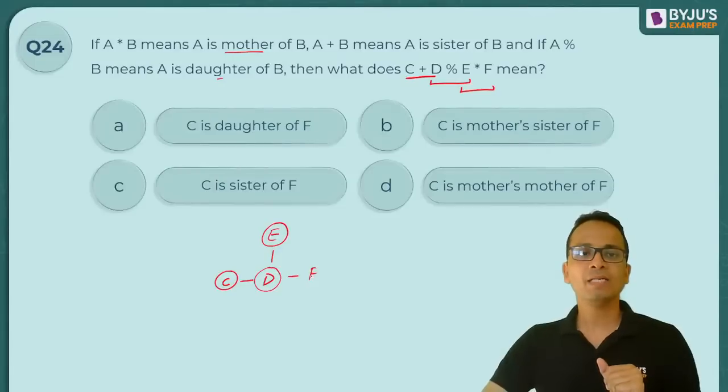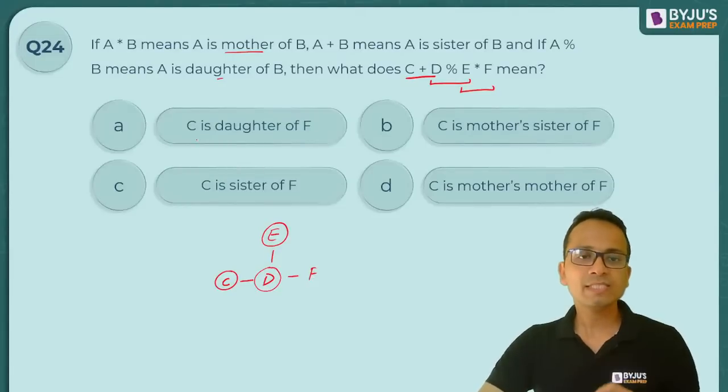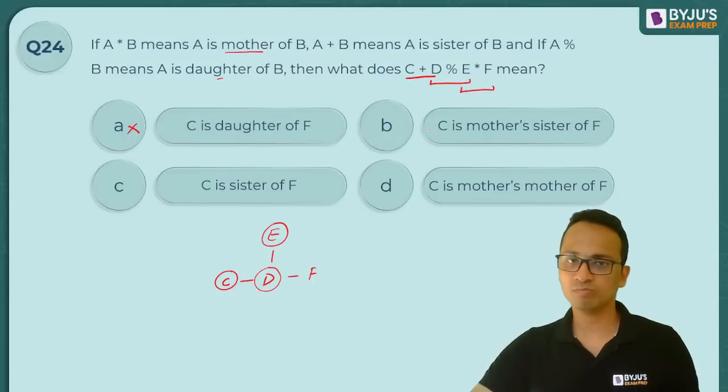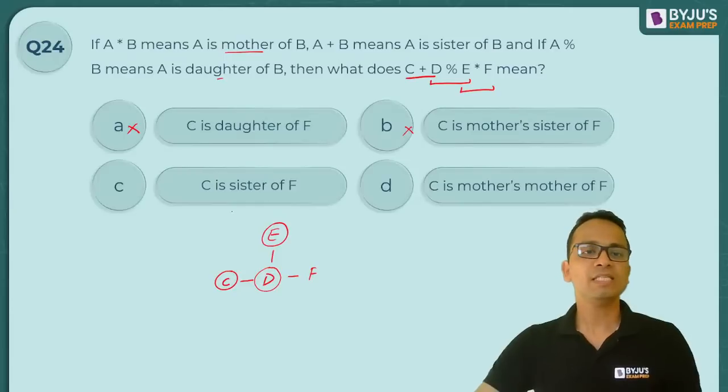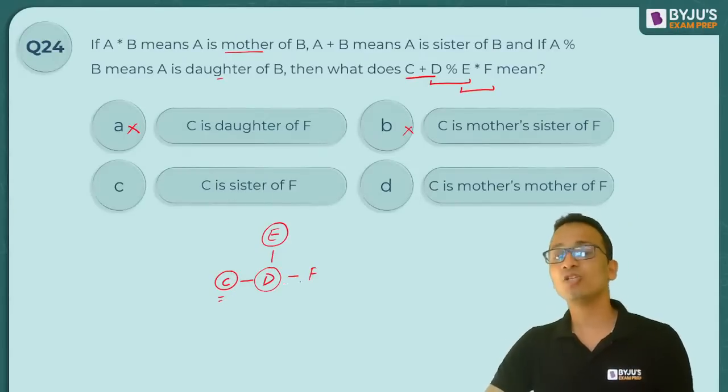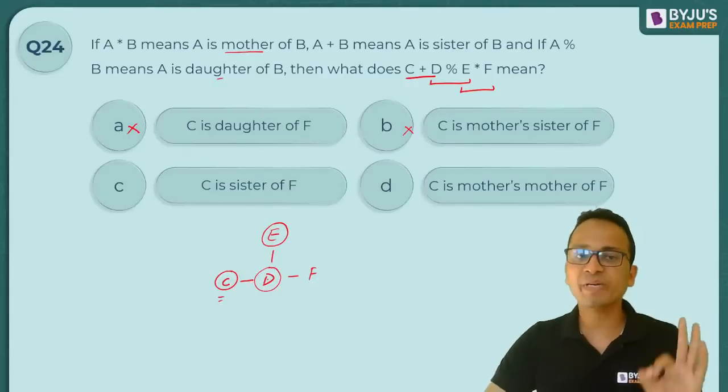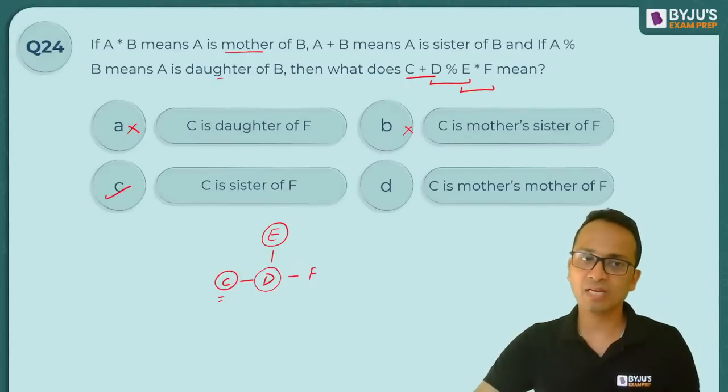Right? Now first option, C is the daughter of F. No, C is not the daughter of F. They are siblings. C is mother's sister of F. No, this is not. C is sister of F. Yes, C female है तो वो F की sister है irrespective of the gender of F. Correct.